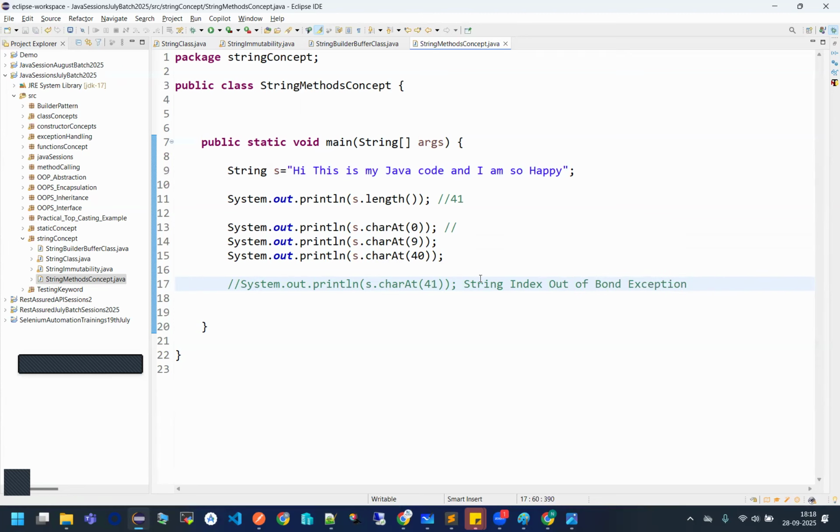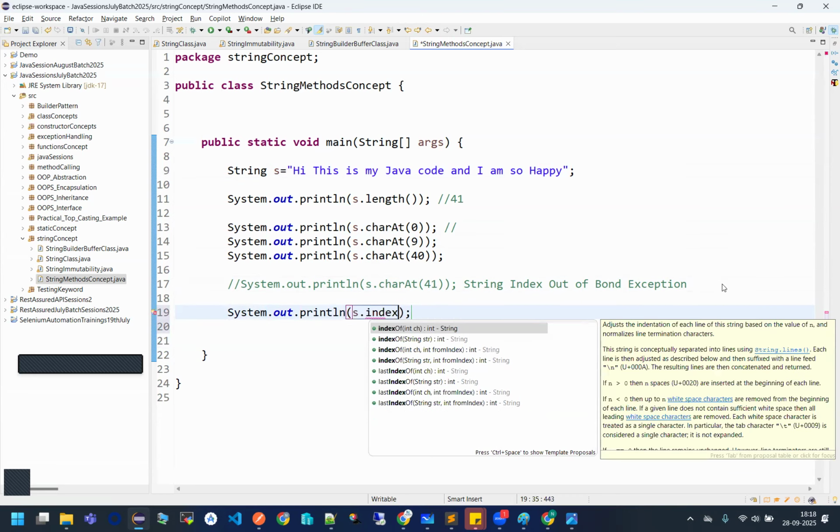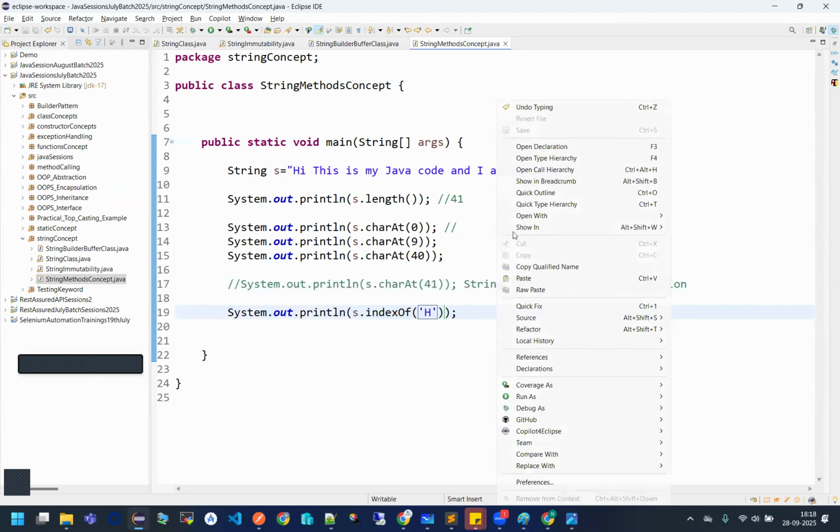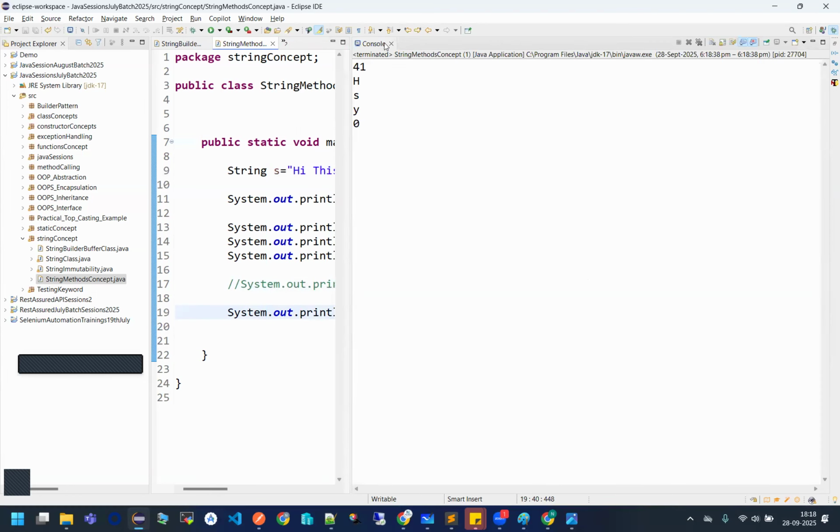Perfect. Okay. Now, if you want to find the indexing position based upon the characters you are providing to it, can you find the index value? Yes. How about this? I can say s dot indexOf, and inside this I provide the character. Let's understand, if I want to find where h is present, it is at the 0th index position. See this. Am I getting 0 or not? Yes, I am getting 0.